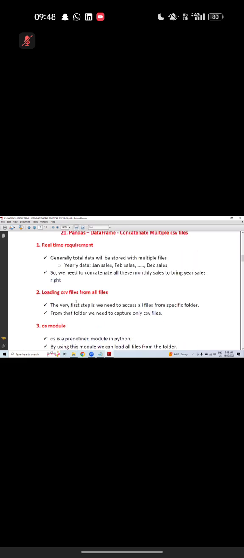Before that, let me walk through the theory. Generally, the total data will be stored in multiple CSV files. For yearly data, we have January sales, February sales, respectively up to December sales. So we need to concatenate all these monthly sales to bring the year sales, loading CSV files from all the files.